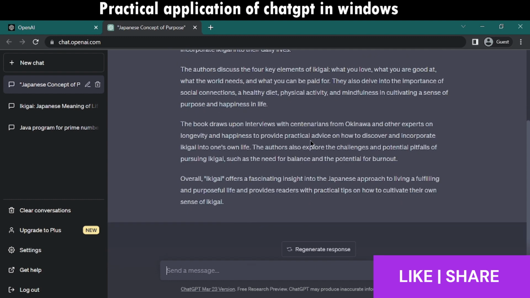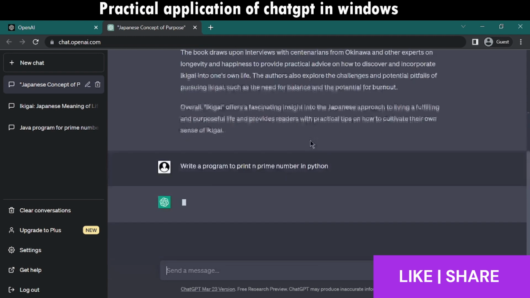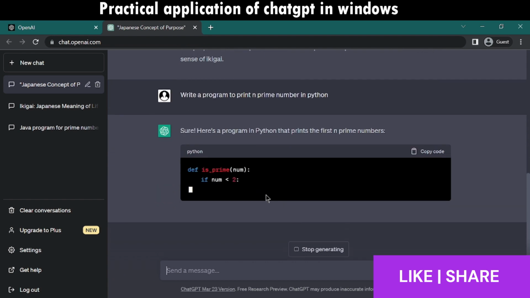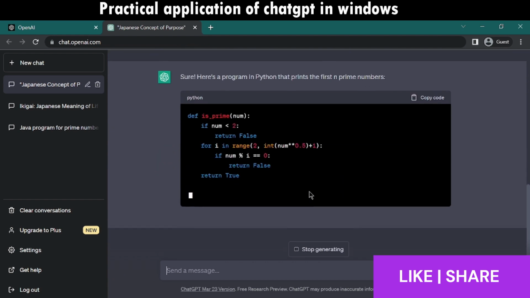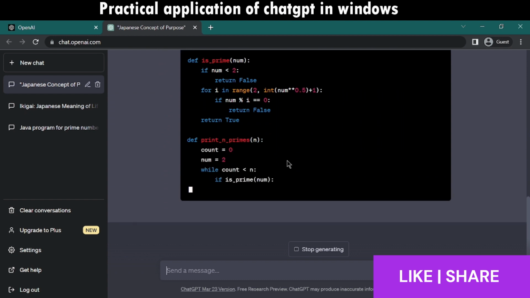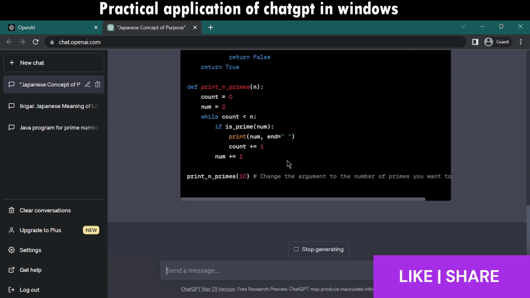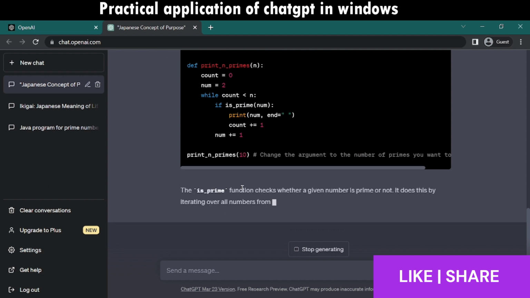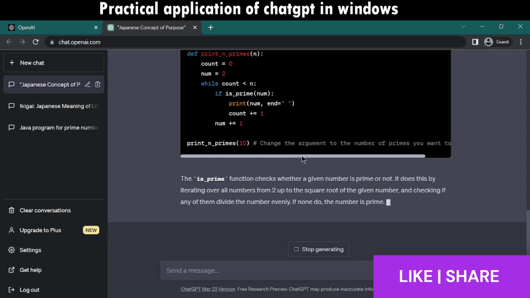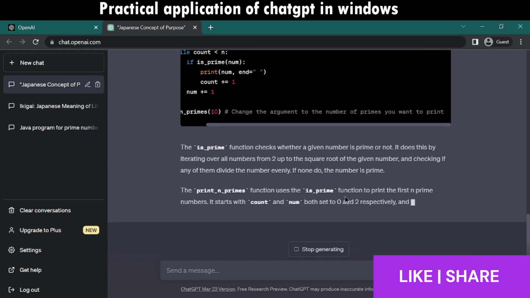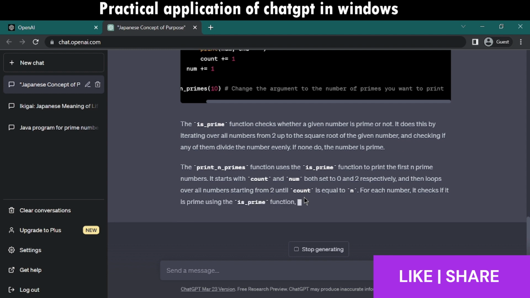Now let's type a program to print n prime numbers in Python. As we can see, it's giving a proper Python code to print n prime numbers. And it is also giving a detailed explanation of the above code. Now let's try running the code in a code editor and see the correctness of the code that we got.